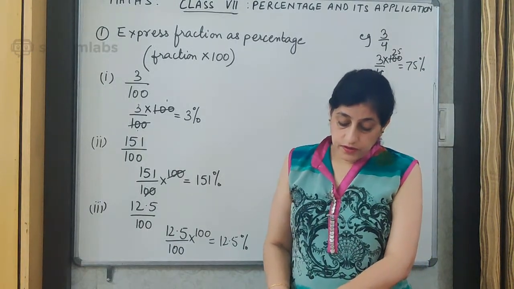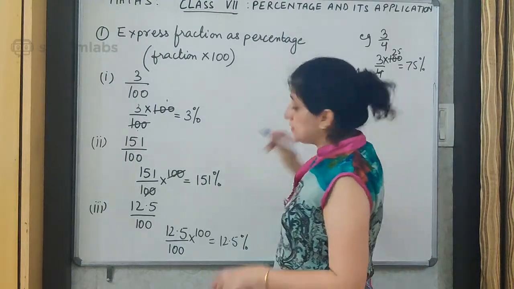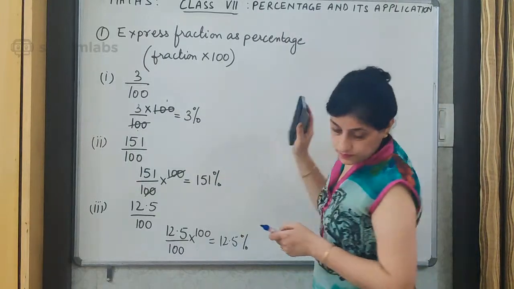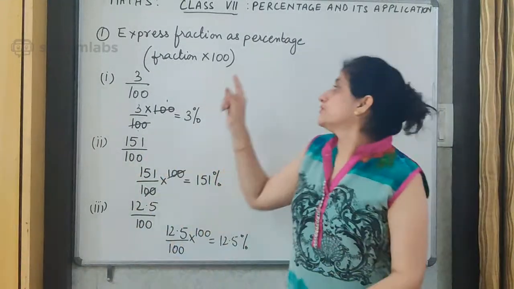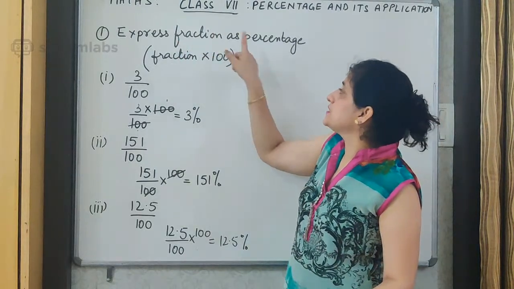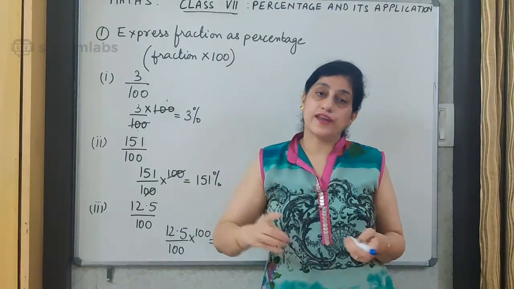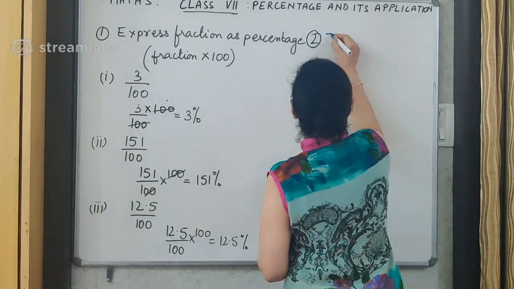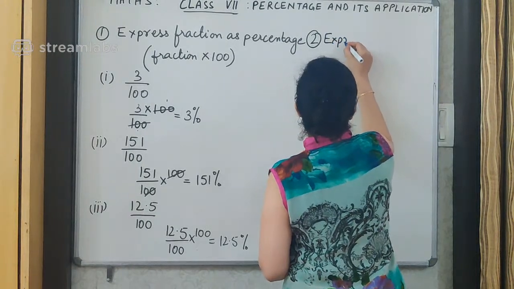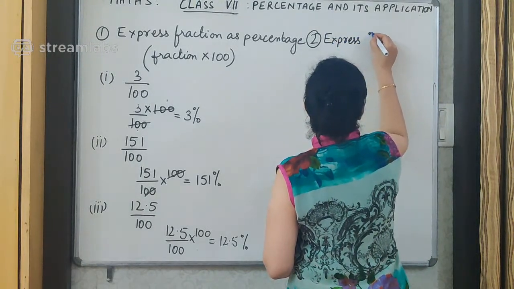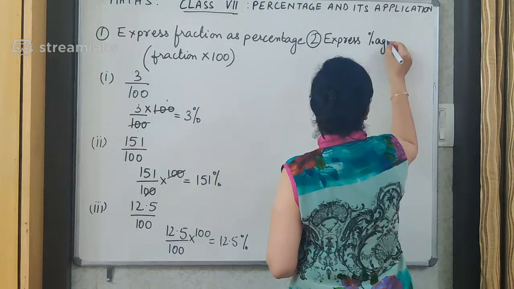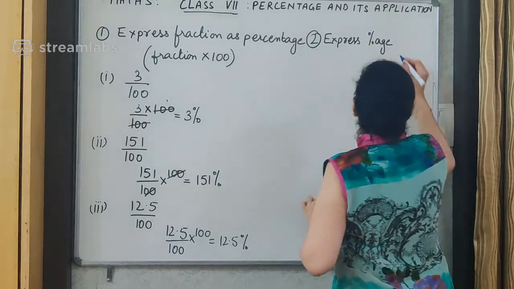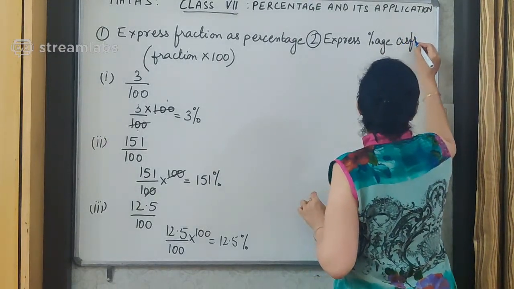Now we will move on to the next type of question, and that type of question is the other way around, the opposite: express the given percentage as fraction. Let's learn that also. So my second type of question is express percentage as fraction. This is the short form of how we can write percentage, the sign of percent.